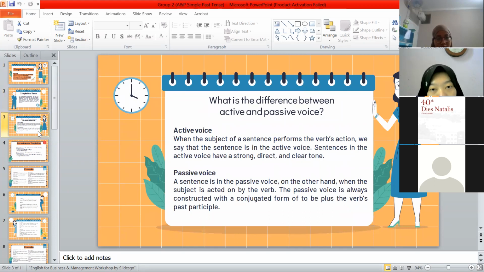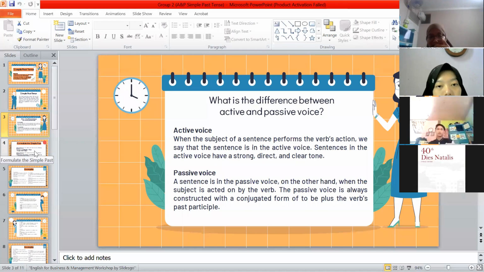And then what is the difference between active and passive voice? Active voice: when the subject of a sentence performs the verb's action, we say that the sentence is in the active voice. Sentences in the active voice have a strong, direct, and clear tone. And then for passive voice, on the other hand, when the subject is acted on by the verb, the sentence is in the passive voice. The passive voice is always constructed with a conjugated form of to be plus the verb's past participle.